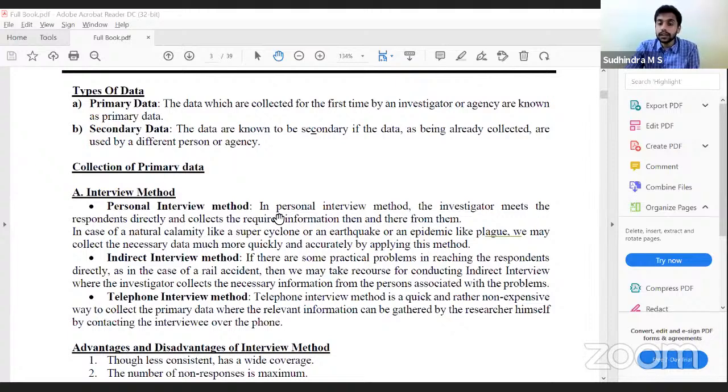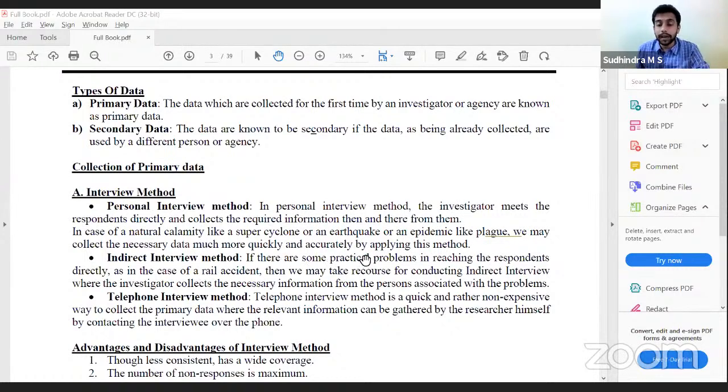Personal interview method: the investigator meets the respondent directly and collects the required information then and there from them. In case of natural calamity like a super cyclone or earthquake, or an epidemic like plague, we may collect the necessary data much more quickly and accurately by applying this method. Quickly because we are directly visiting the victim themselves, and accurately because it is directly coming from the person who was affected. Therefore, it is more quick and more accurate.